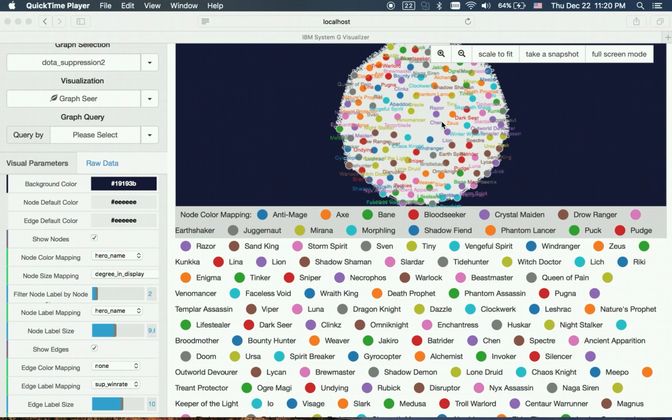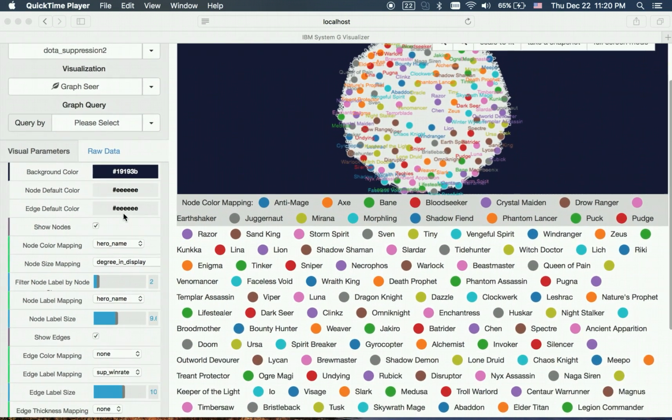Specifically, we want to use two edge variables, winning rate and total number of games, as the query conditions. The winning rate indicates the strength of the relationship, while the total number of games denotes our confidence in the relationship.